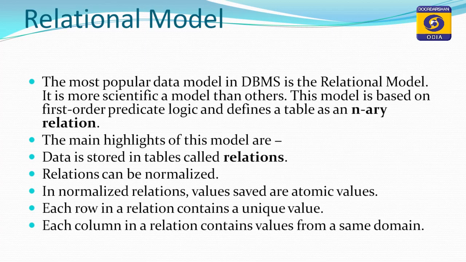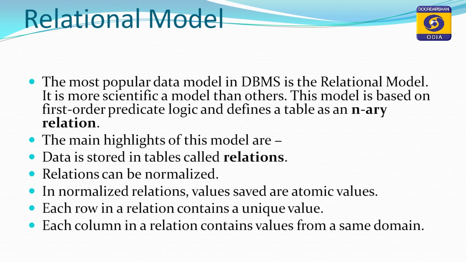Normalization means that in a relation no two different records will match each other, and all the values in the file will be atomic. That means each individual record is unique and will not match any other record. This is the property which can be achieved with the help of normalization, which is available in our relational data model. Hence, this is the most popular data model used nowadays.